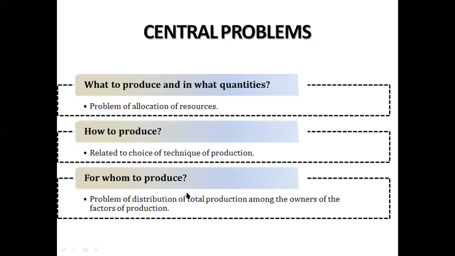Then we have how to produce. How to produce is basically कैसे produce करें. There are various methods available, that what method or technique we should use to produce the commodity. For example, we have the labor intensive technique as well as we have the capital intensive technique. So how to produce says that which method you are going to use in an economy.